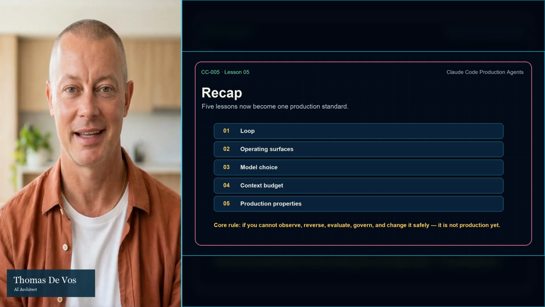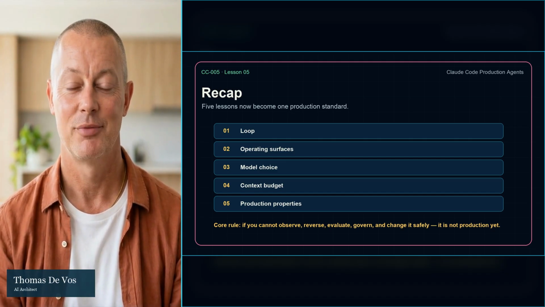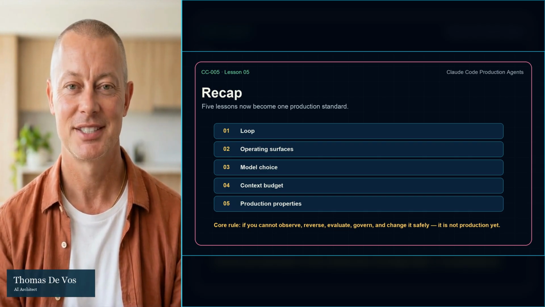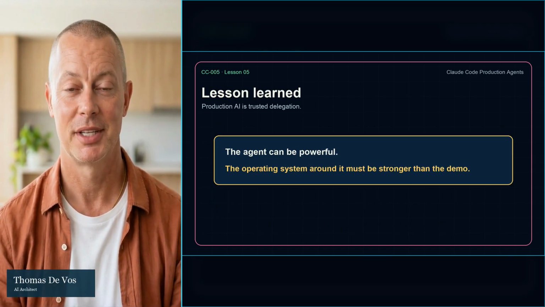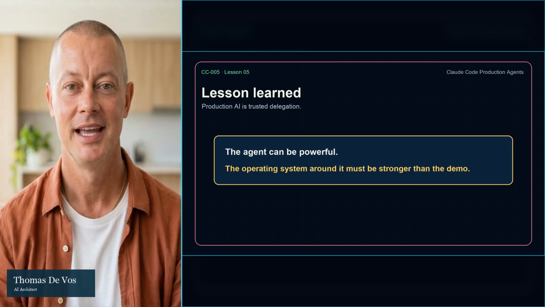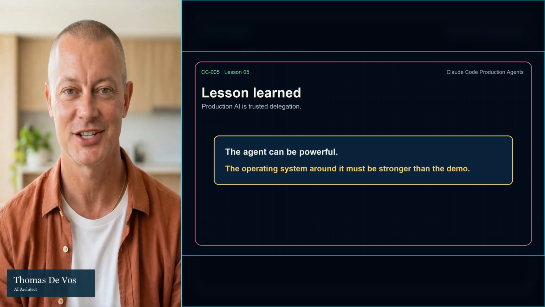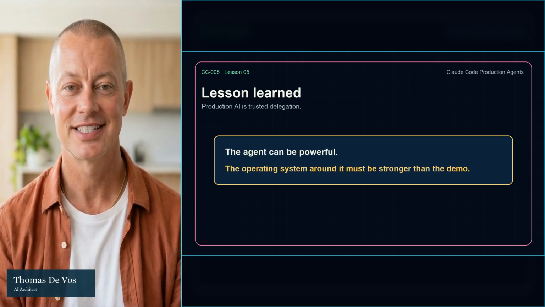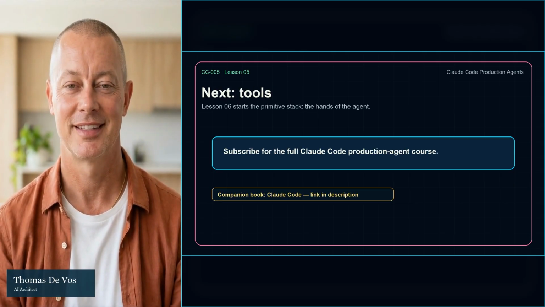The core rule again: if you cannot observe it, reverse it, evaluate it, govern it, and change it safely, it's not production yet. The lesson learned is this: production AI is less about maximum autonomy and more about trusted delegation. The agent can be powerful, but the operating system around it has to be stronger than the demo.